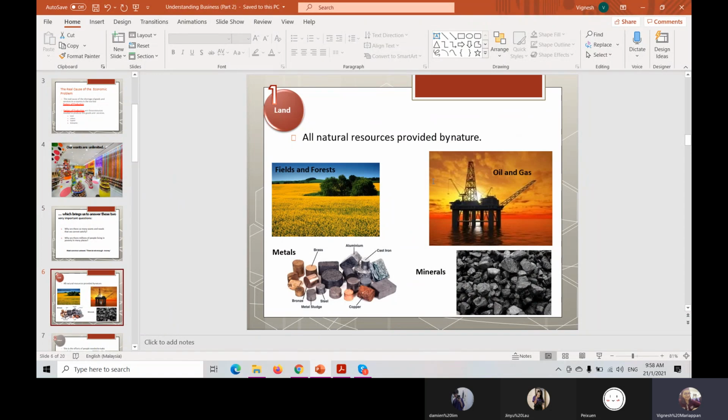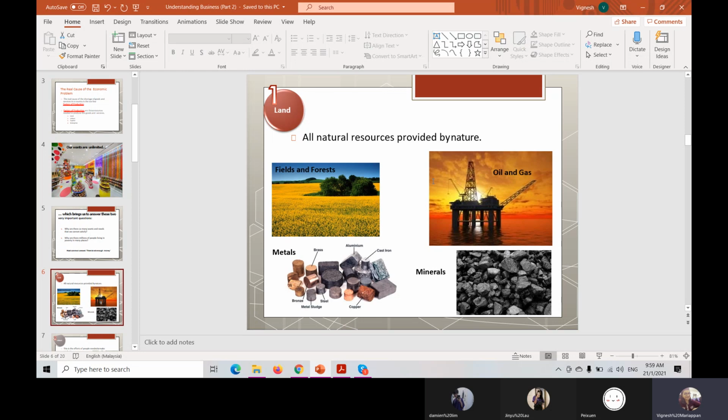This is one of the factors that teacher told just now, correct? Land. What is land? You have to remember these four things: LLCE, land, labor, capital, and also enterprise. It's very important. The question will be asked in the exam also. So the first thing we learn is land.